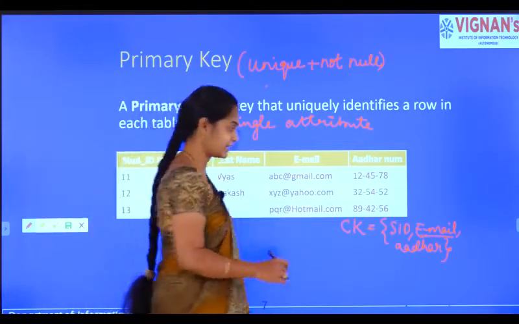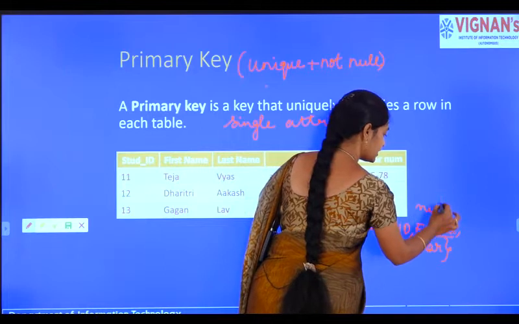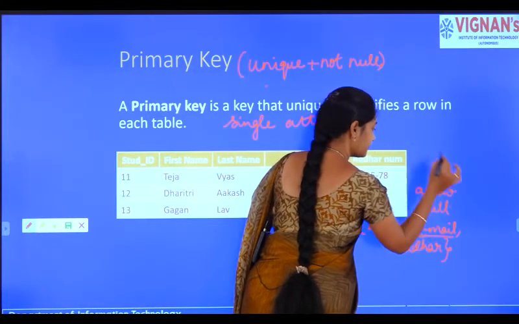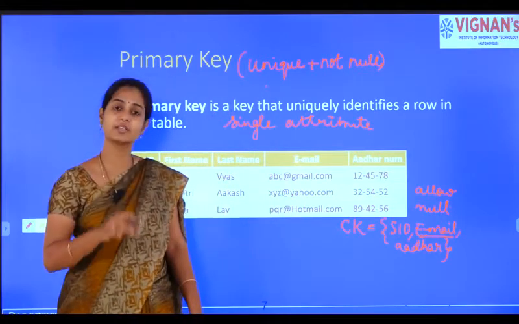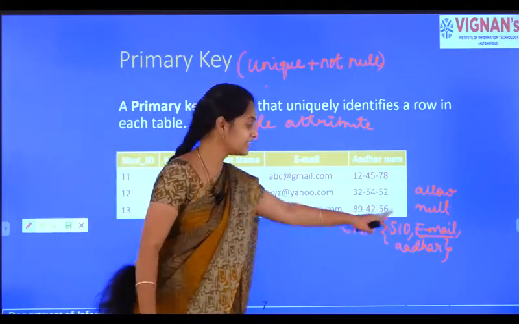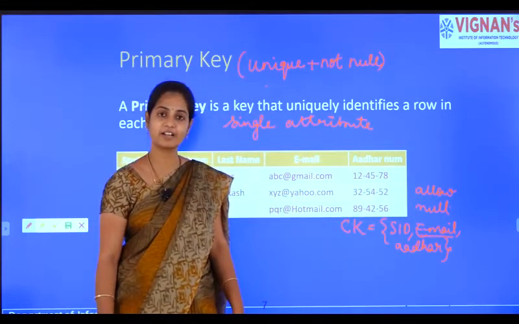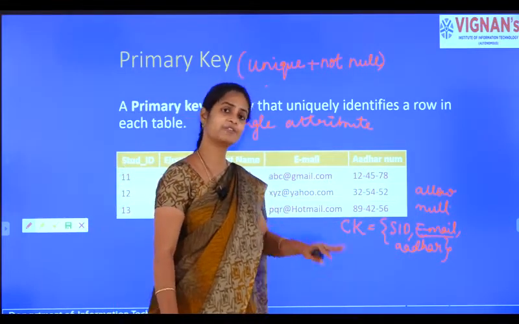In a candidate key, we will allow null values, and later on these values can be updated. Same with Aadhaar.